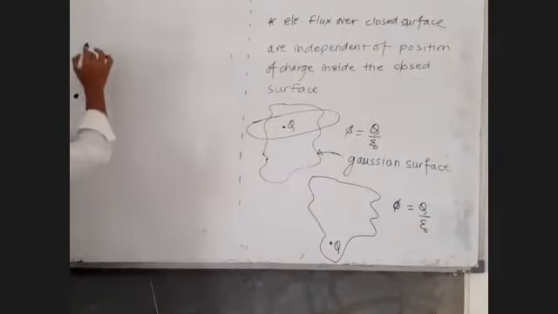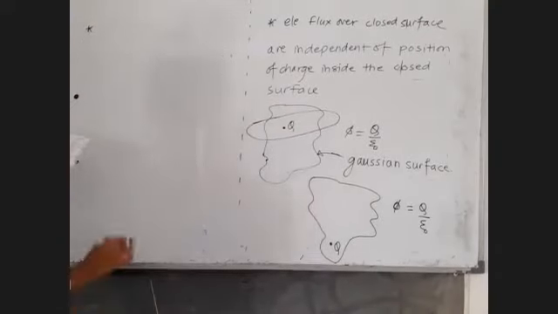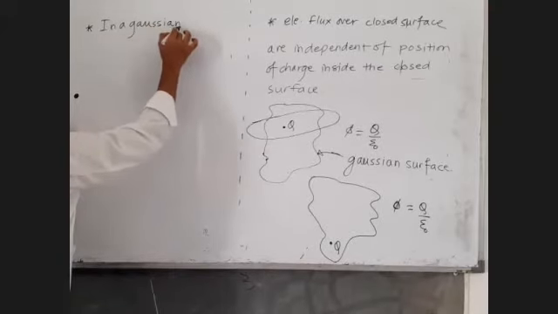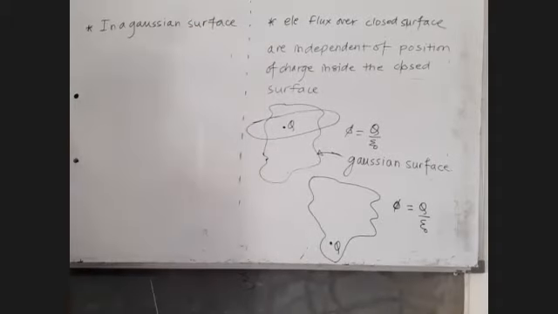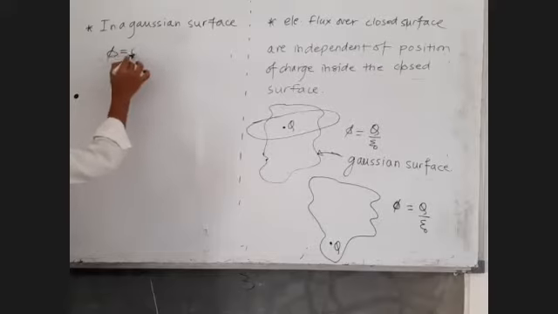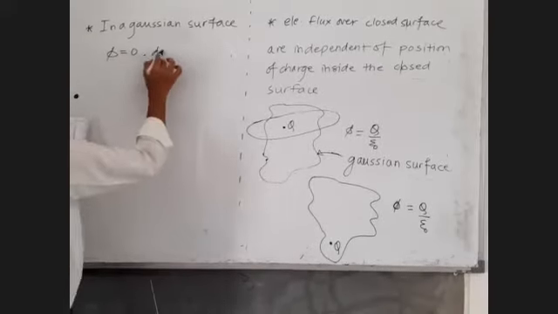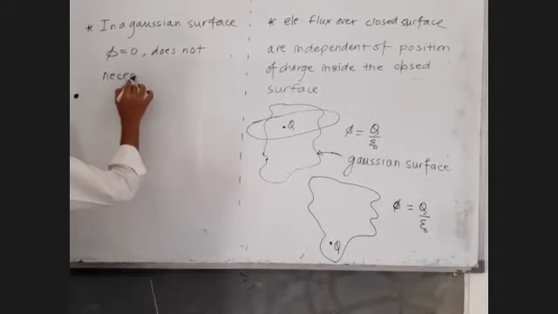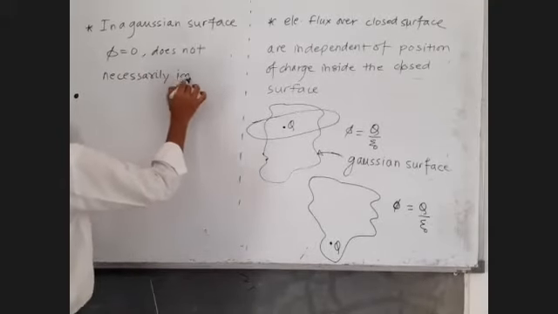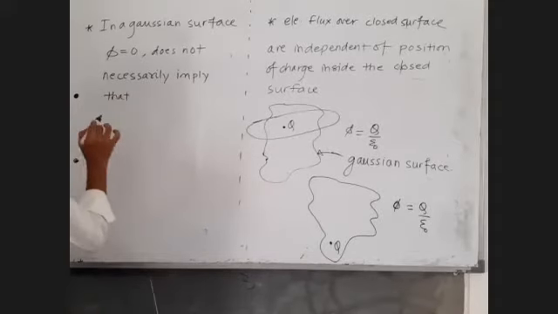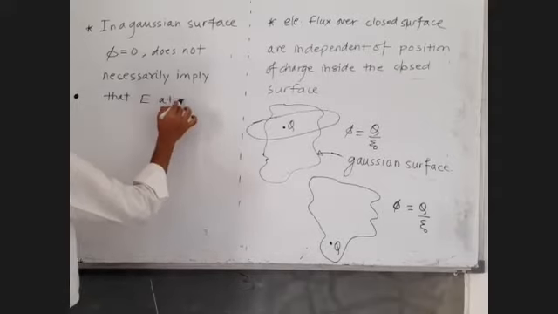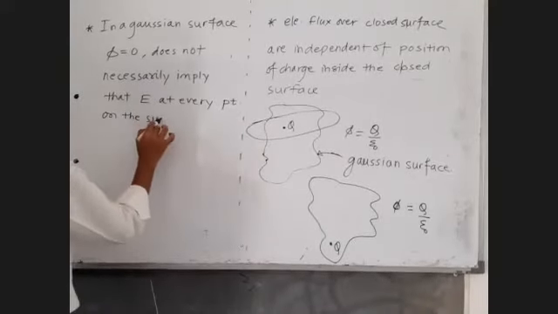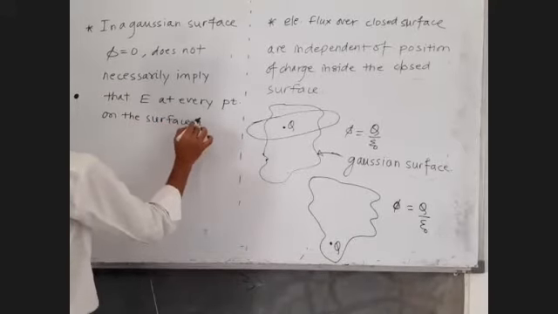Write down one more note. In a Gaussian surface, or over a Gaussian surface, if phi is equal to 0, total flux equal to 0, it does not necessarily imply that the electric field at every point on the surface is equal to 0.